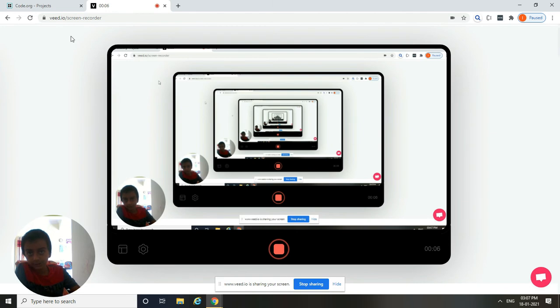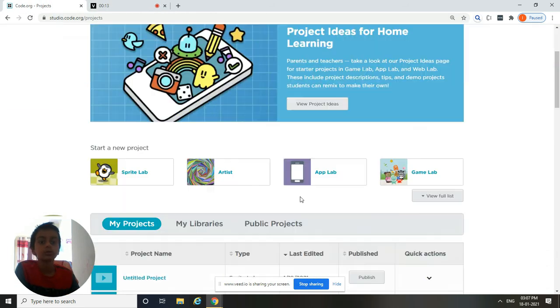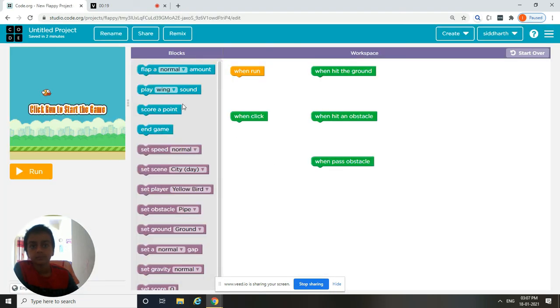In my first video, I'm gonna create a game using code.org, which the game name is Redbird. First, we have to go to code.org, and then we have to go to Flappy, and then when run, here we have to port.